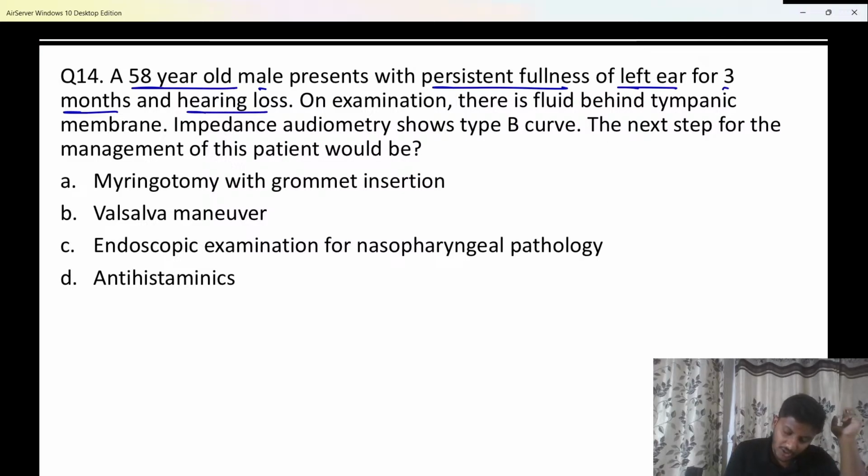On examination, there is fluid behind the tympanic membrane, and impedance audiometry, also called tympanometry, shows a type B curve, and we know type B curve is nothing else but a flat curve. So type B or a flat curve is seen definitely. The next step for the management of this patient will be.